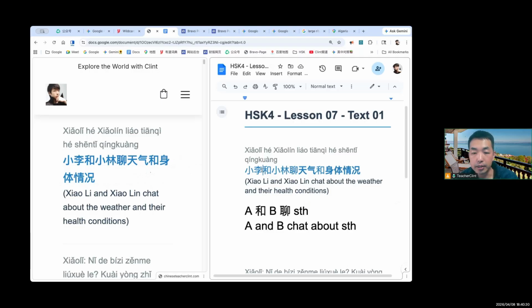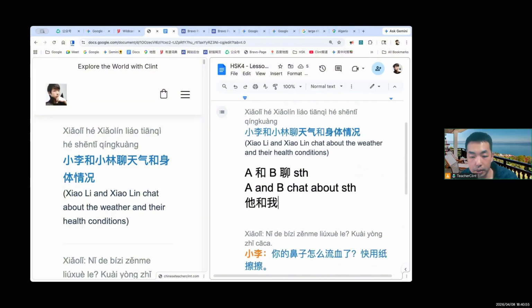You may notice that when you say somebody and somebody, you just say A 和 B. Somebody 和 somebody. For example, we can say 他和我, right? So 他 means he, 和 and, 我 means I. So he and I.